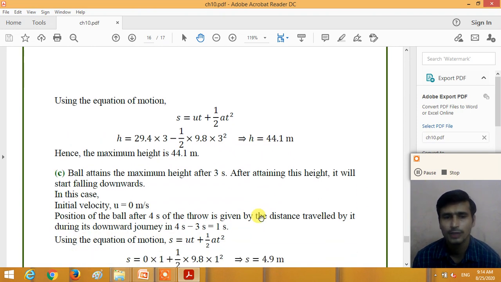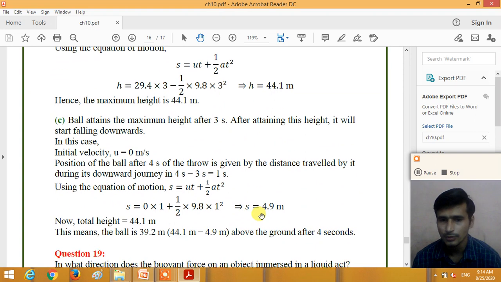Now question number 3. What is the position of the ball after 4 seconds, right? So the ball attains the maximum height after 3 seconds. After attaining this height, it will start falling downward. So 3 seconds it will take to reach the maximum height, and then after that it will move in a downward motion. So for that, the initial velocity u is equal to 0 meter per second.